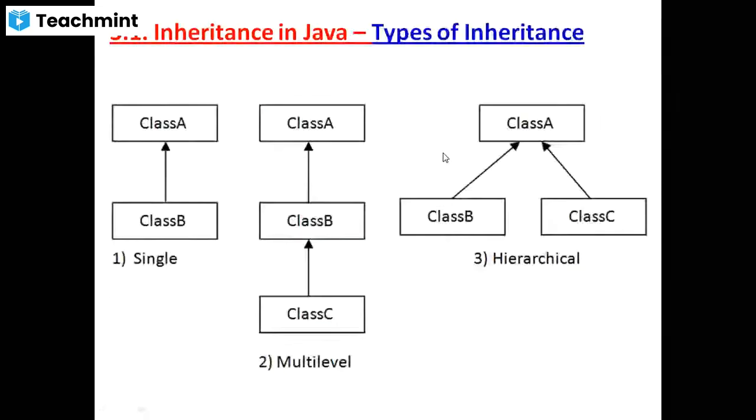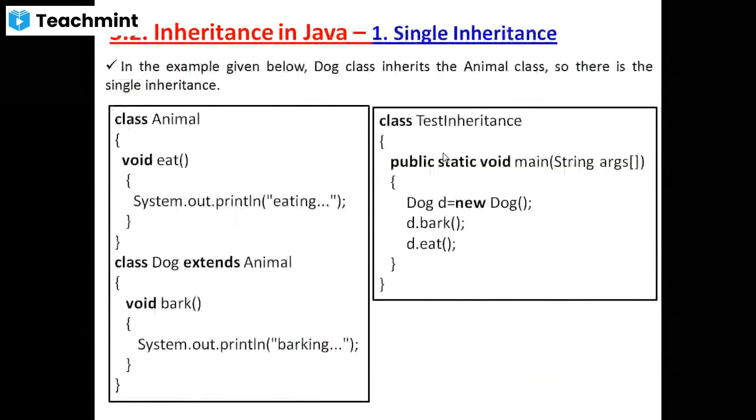So class dog extends animal. It means dog is inherited from the class animal, and whatever properties are present in the animal class are inherited in the dog class itself.